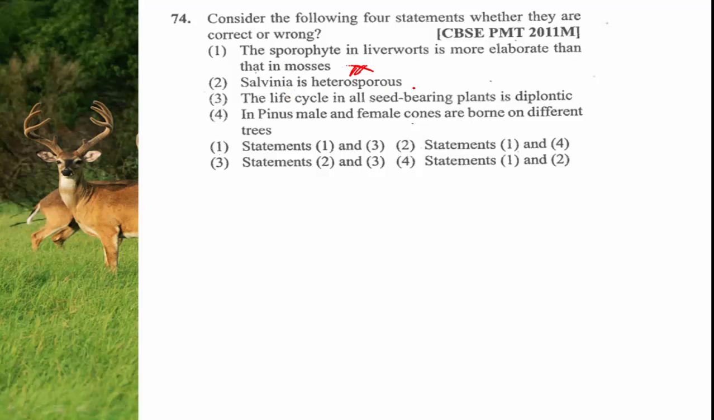Salvinia is heterosporous. Where do you come across this term? ಎಲ್ಲಿ ಬಂತು? Salvinia is pteridophyte. Like Selaginella, the Salvinia is also heterosporous. That means it is producing 2 types of the spores. One is microspore and another is megaspore. Megaspores are larger in size, microspores are smaller in size. So Salvinia is heterosporous. This is right statement.